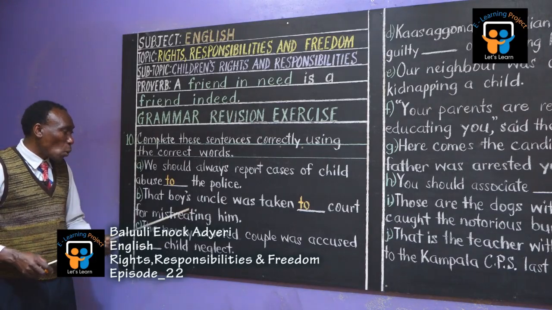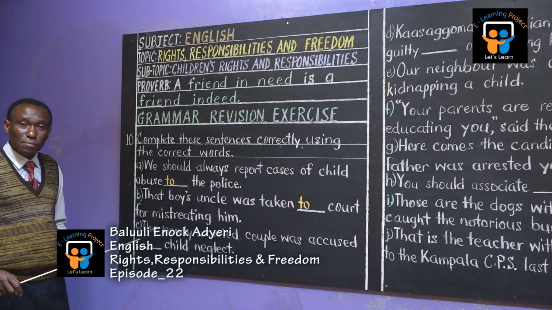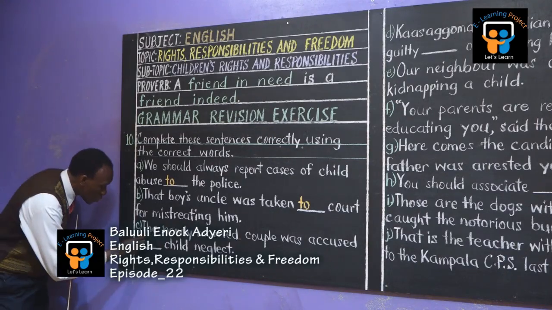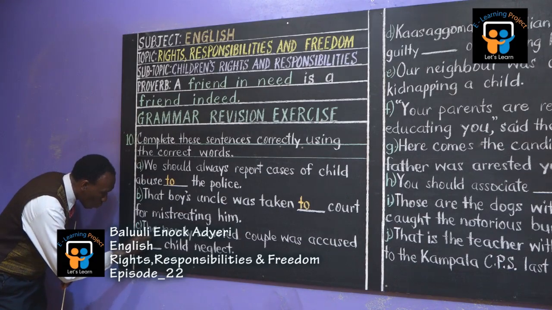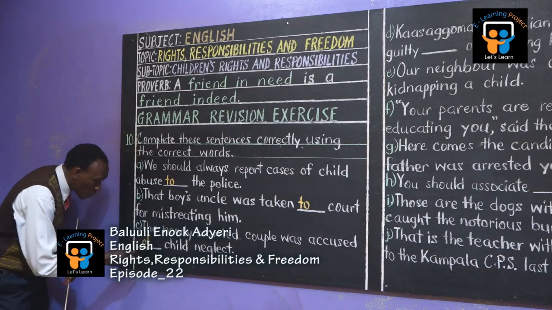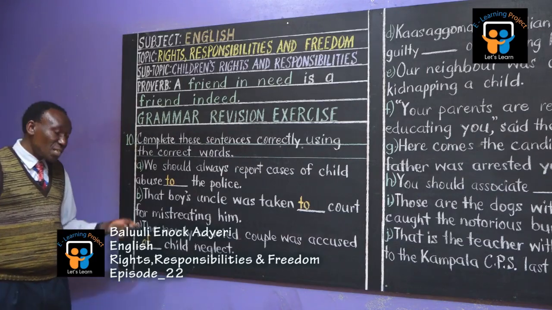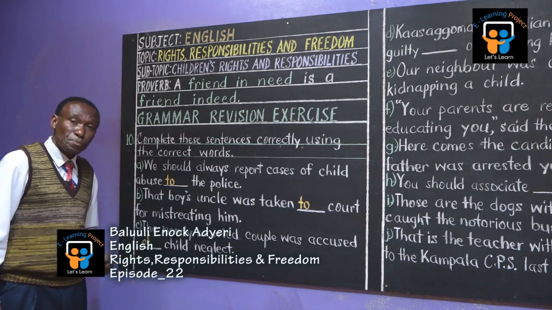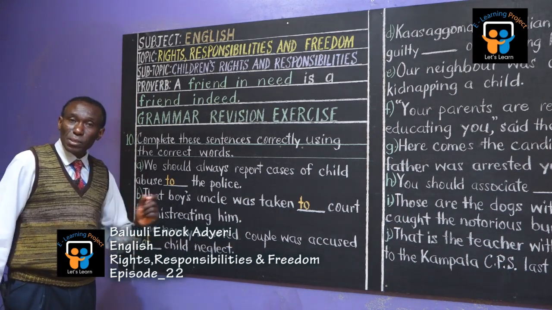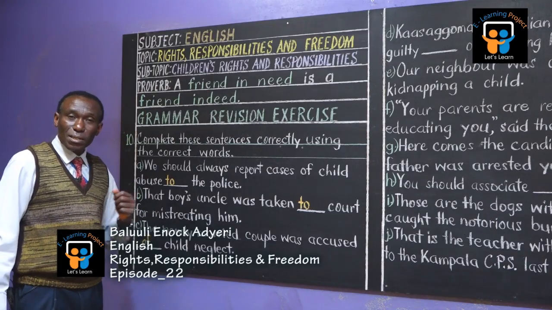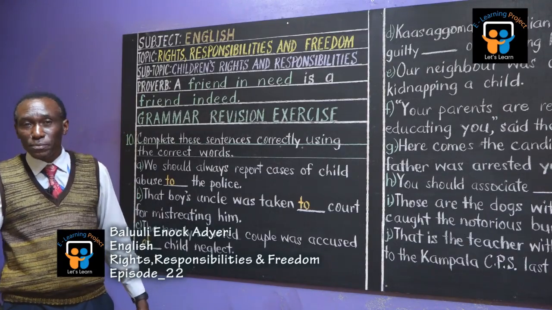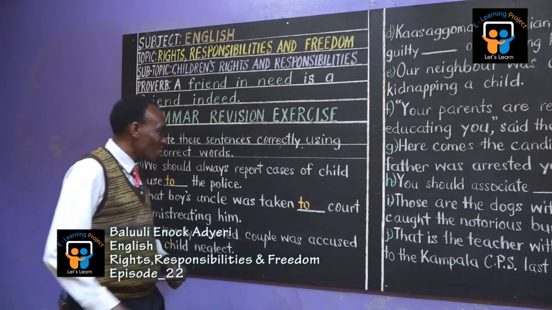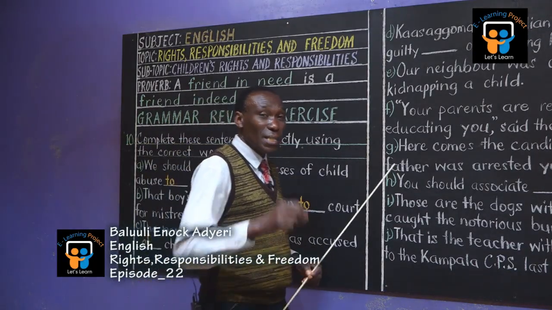The newly married couple was accused dash child neglect. Yes, Juma? Was accused of. Good. So the preposition is of. Accused of. One F. If you add another F, you will have changed the whole thing. It will become of or FF, but it is of or F. Accused of. Good at. Interested in. Guilty of. Guard against. And so on and so forth. So those prepositions need to be at our fingertips.